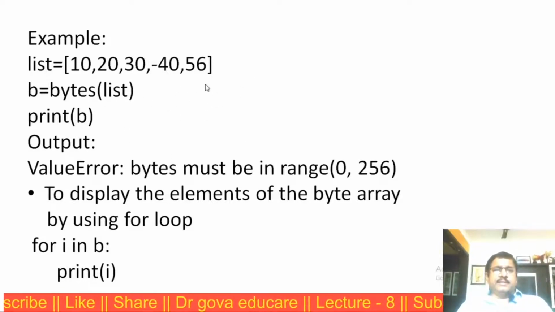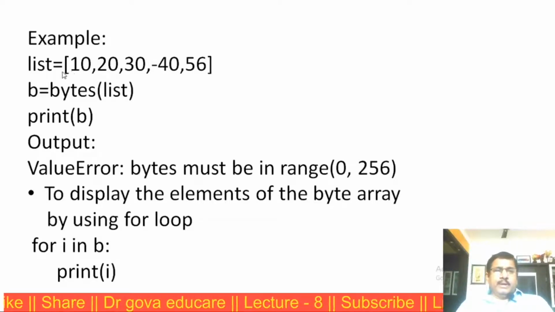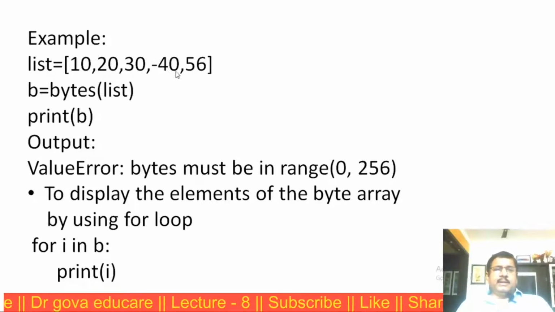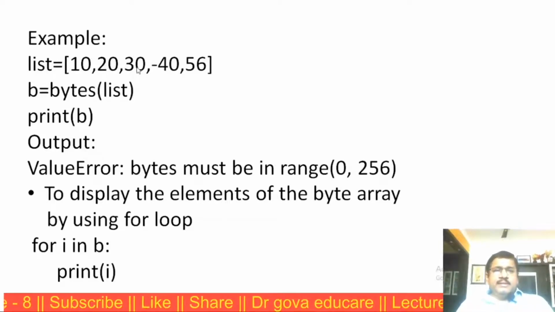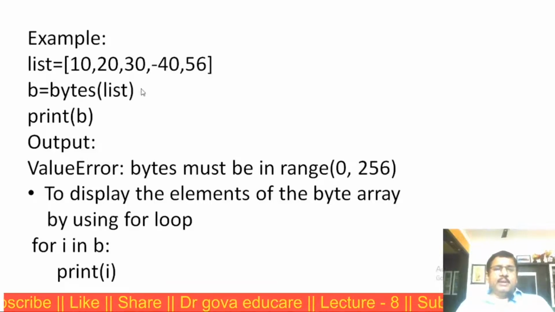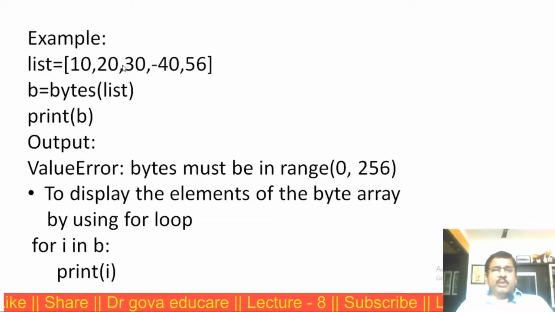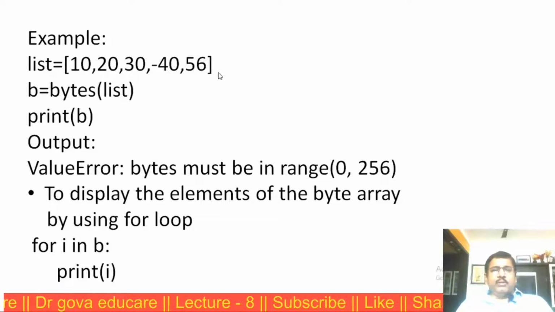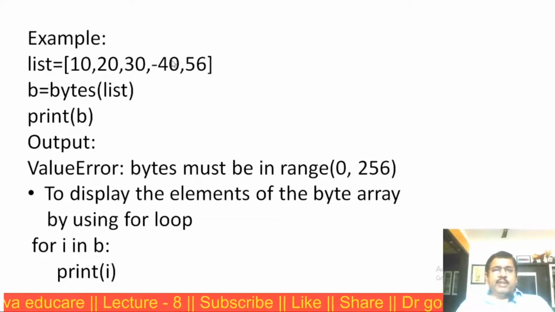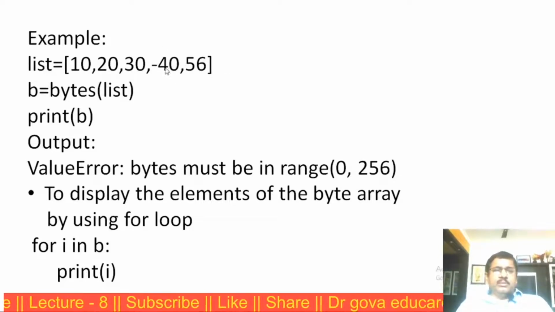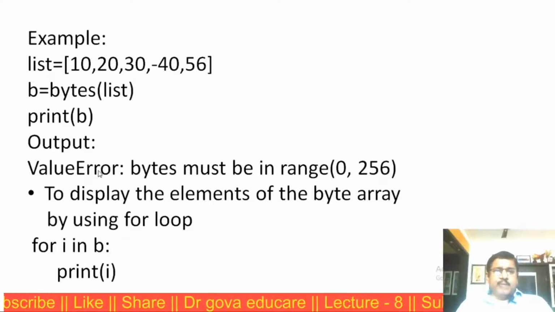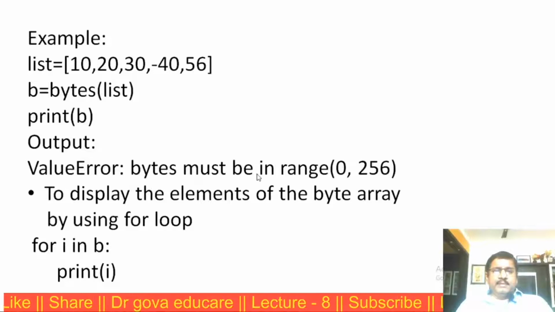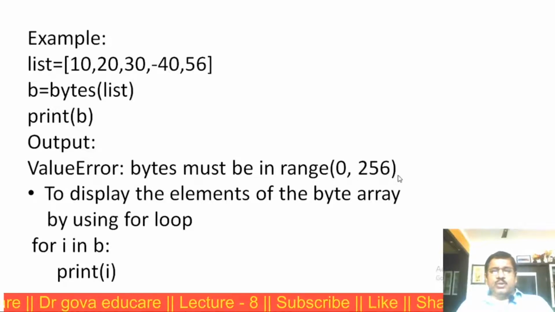This is another example. List: 10, 20, 30, minus 40, 50. I am trying to convert this into the bytes data type. The bytes data type allows numbers only from 0 to 255, only positive values. Negative values are not allowed. Now we get an error. The error is a ValueError: bytes must be in the range 0 to 256.